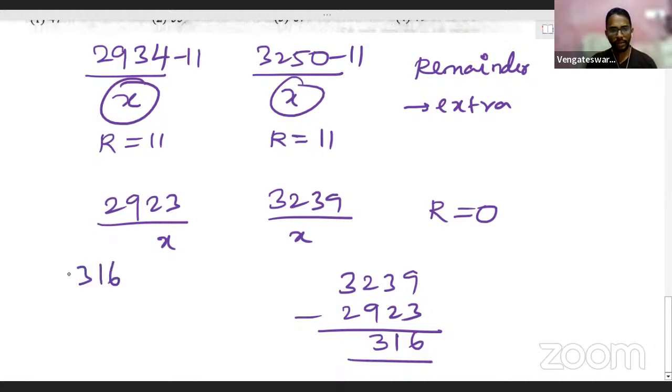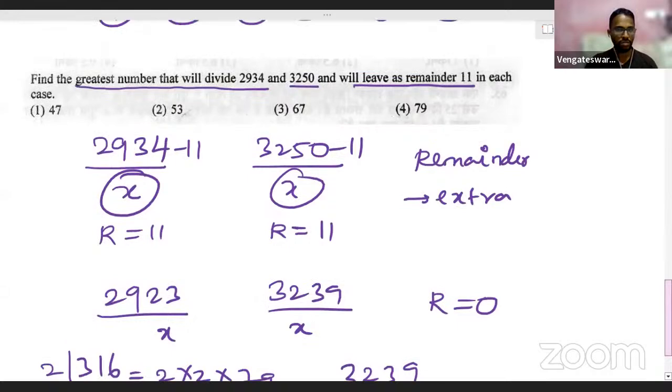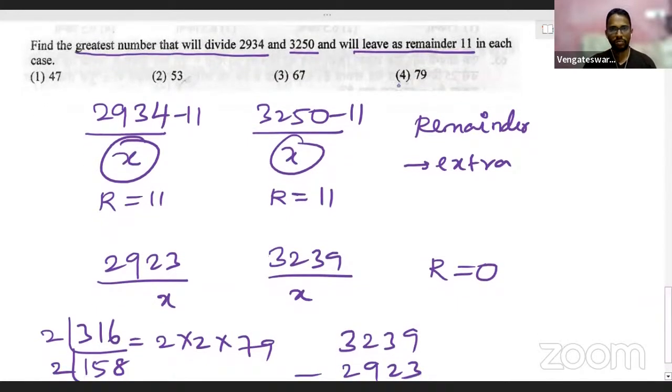Now let me try to factorize this 316. Factorize means I will just divide it by the two table. 316 divided by 2 is 158. Again, I can divide by 2, and this will be 79. That means 316 can be written as 2 into 2 into 79. Just look at whether any of these factors are available in the options. We are so lucky. Option 4, 79, is there. 79 is the right answer. That's it.